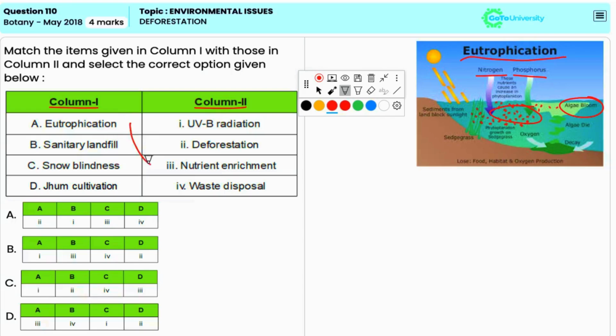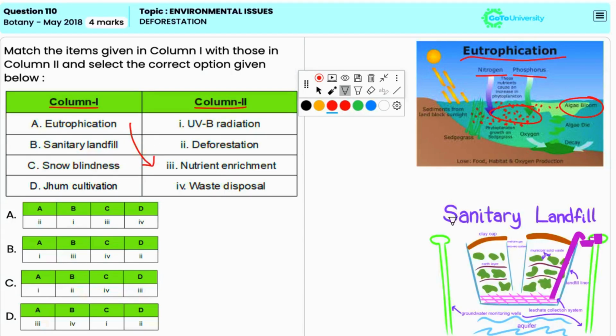Now, sanitary landfill is a method of waste disposal where garbage is buried and managed to reduce pollution. Thus, B matches with 4.